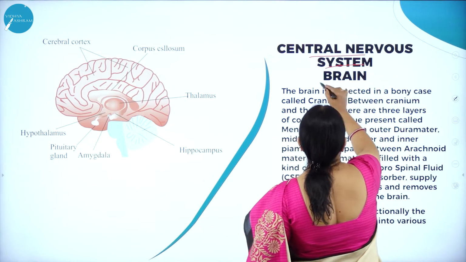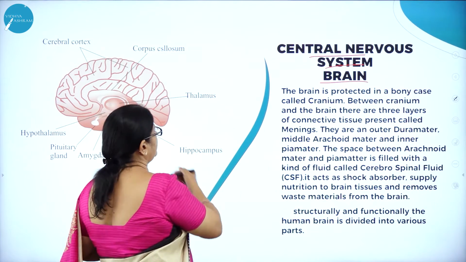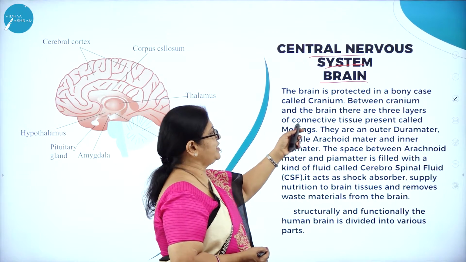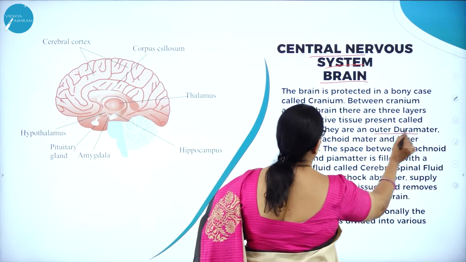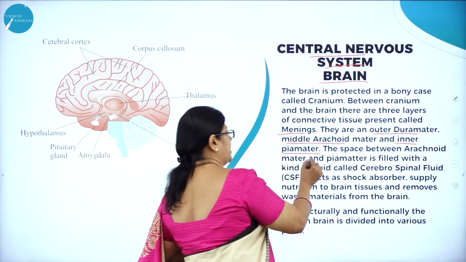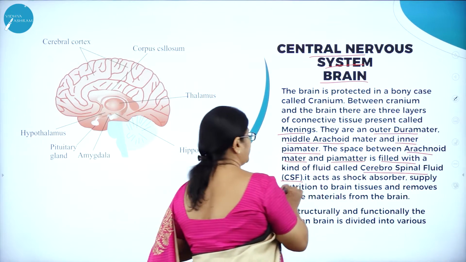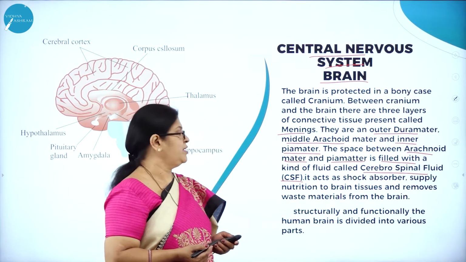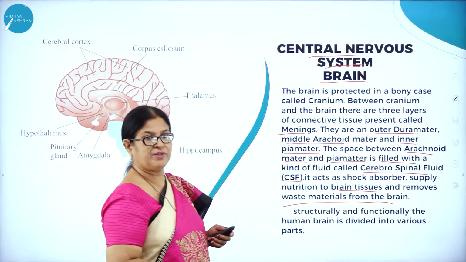The central nervous system comprises the brain and the spinal cord. Now let us study the brain. You can see the picture of the brain. The brain is protected in a bony case called the cranium. Between the cranium and the brain, there are three layers of connective tissue called meninges. What are the three layers? Outer dura mater, middle arachnoid mater, and inner pia mater. The space between the arachnoid mater and pia mater is filled with CSF, cerebrospinal fluid. What is the function of CSF? It acts as a shock absorber, provides nutrition to the brain tissues, and removes waste materials from the brain.